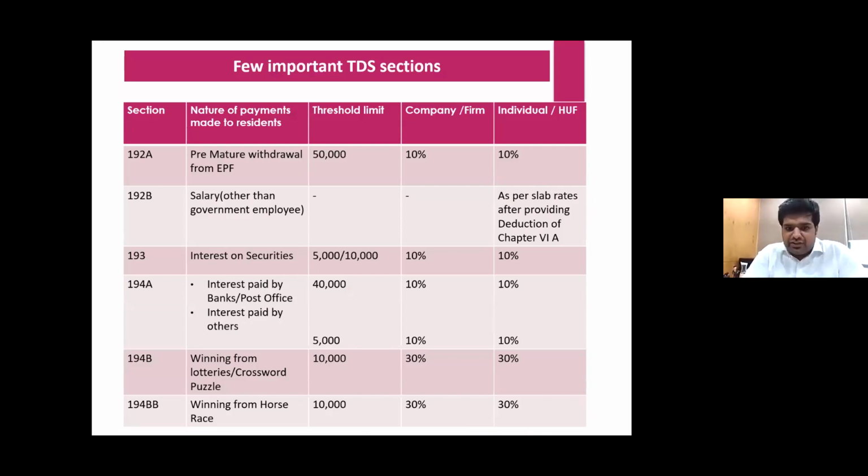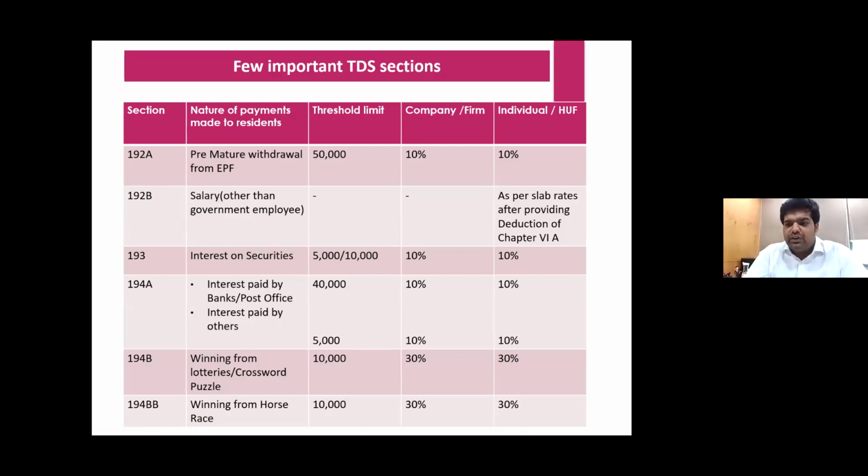Now coming to important sections, we'll just have an overview of all the sections of TDS, and then we will go to the important ones. So you can see straight away going to the important one is 192, dealing with the salary. Now, one of the important things that we have noticed here is that people forget that TDS on salary is only on payment basis.